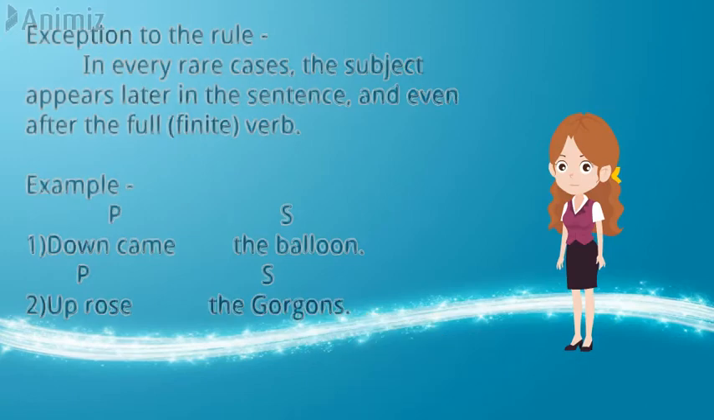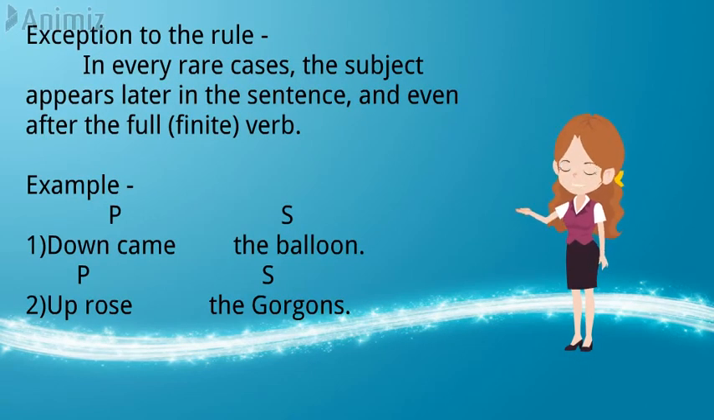As everything has an exception, this particular topic of subject and predicate has an exception to the rule also. In very rare cases, it happens that the subject will appear later in the sentence, or it can appear even after the full finite verb as well. For example, down came the balloon. Here the subject, which is the balloon, is at the end of the sentence, and down came, that is the predicate, is in the front of the sentence. Let us see one more example in which we have the subject at the end of the sentence.